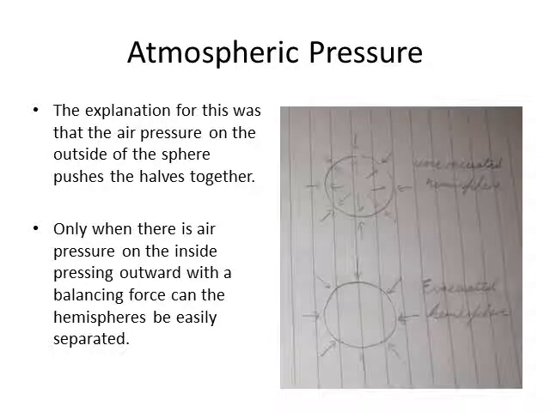The explanation for this was that the air pressure on the outside of the sphere pushes the two halves together. Only when there is air pressure on the inside pressing outward with a balancing force can the hemispheres be easily separated. This is the same way that a suction cup that you would put on glass works. You put your suction cup on glass and you press it.